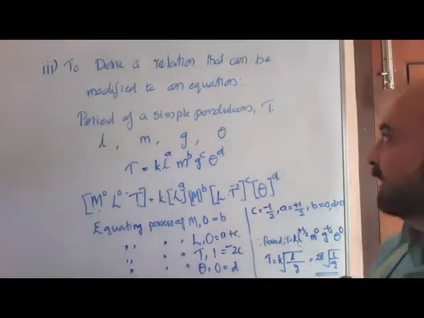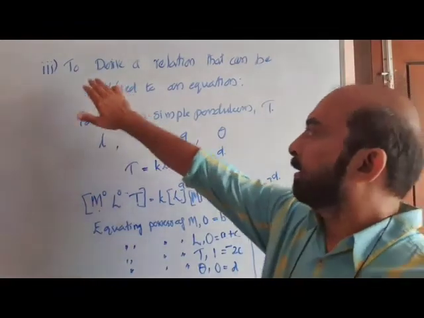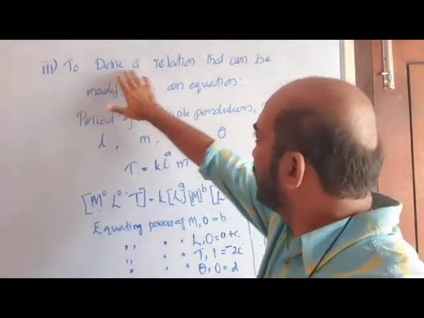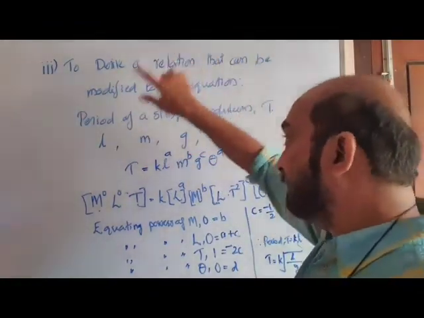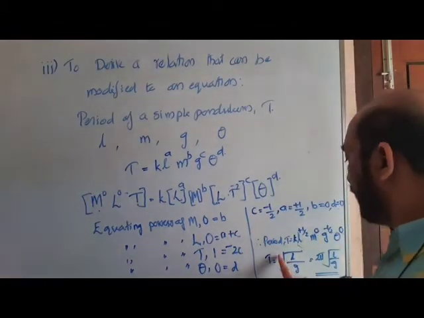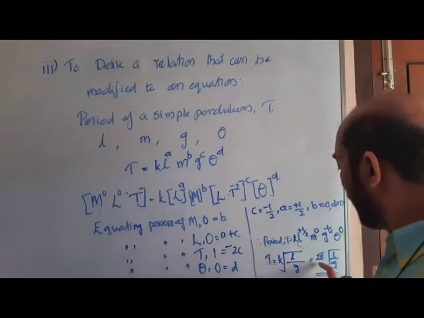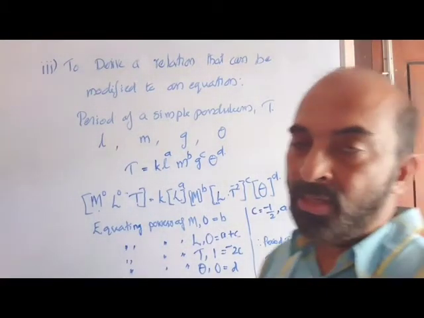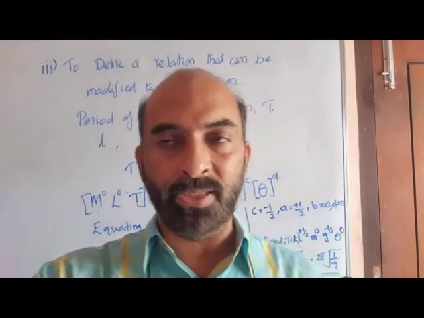That's why we said that in the utility, we derive a relation that can be modified to an equation. First we found out the relation. In the absence of this K, it is a relation only. But once you find out that value, it is converted to an equation. Hope you understood that.